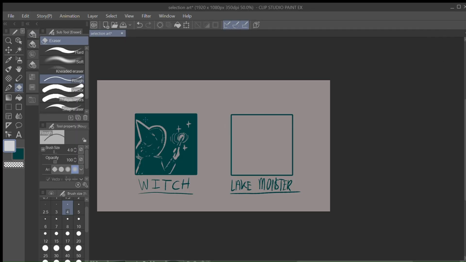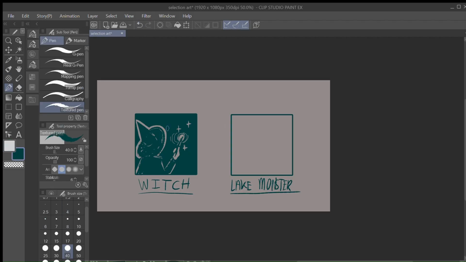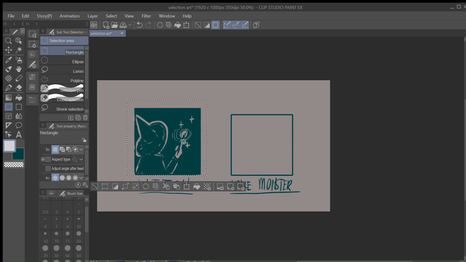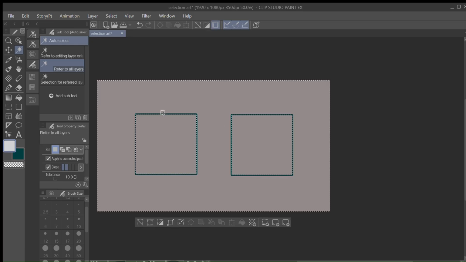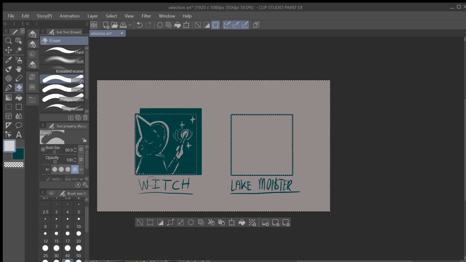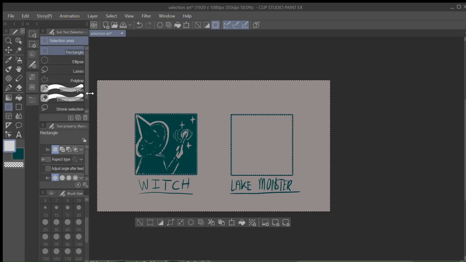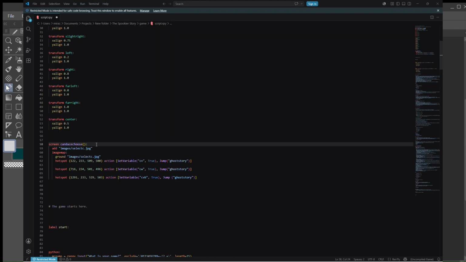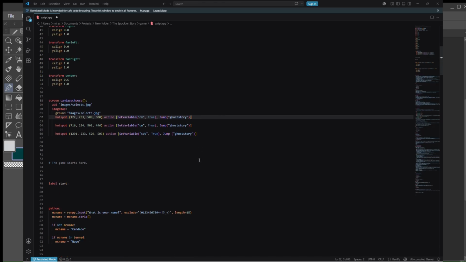I found a good example on how to create a screen with various images, which you set up as hotspots. The process for doing this turned out to be really cool and kind of really fun in my opinion. I'll link the video that I used down below. However, I kept trying to code this screen below the start label because in my mind, this is a screen that appears in the game, so it needs to be coded in the game after the start, right? No, it doesn't work that way.